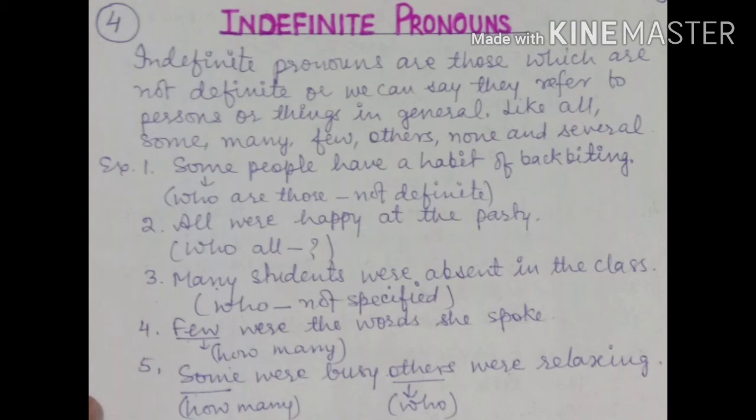Some were busy, others were relaxing. Some were busy. How many were busy? And where were those people busy? Others were relaxing. This word others is used to tell about some other people, those who were there. So it is not definite. Therefore, we call them indefinite pronouns.